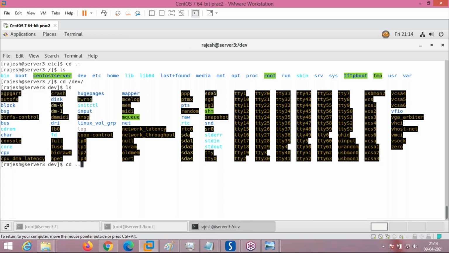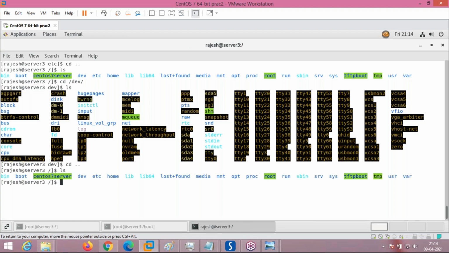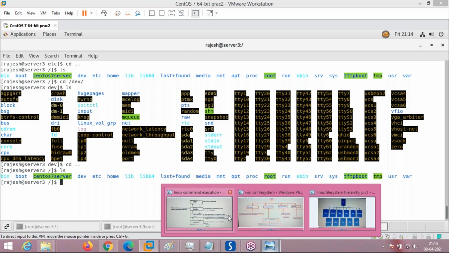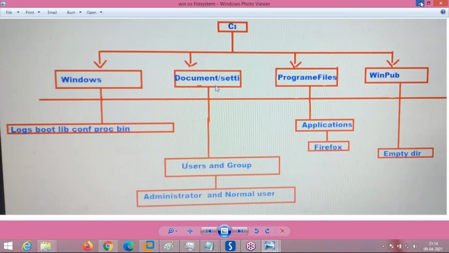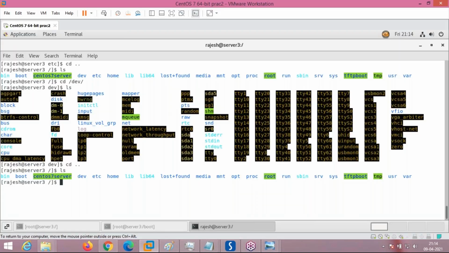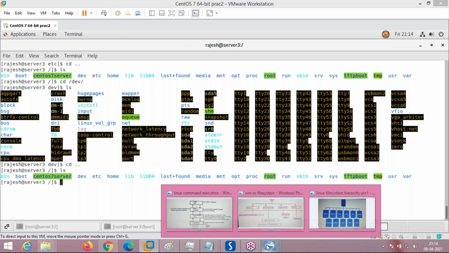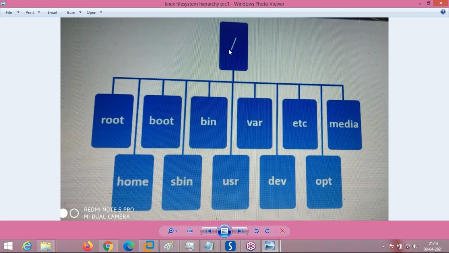So this way Linux is distributing its different files into different directories. Instead of installing everything together like in Windows, where there is a problem, we can install these directories as different partitions. That way, even if the root file system crashes or is corrupted, the other data which you see here will be secure.